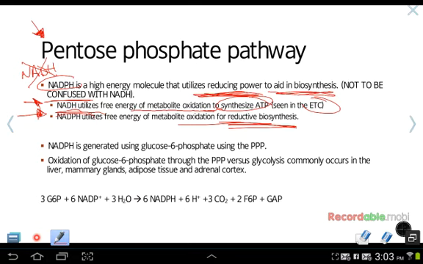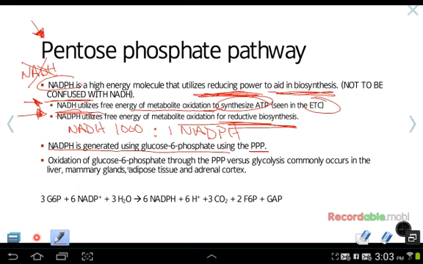And we can see the cell keeps the NADH ratio, I believe, at about 1,000 times that of the NADPH ratio. So NADPH is generated using glucose 6-phosphate through the PPP, or the pentose phosphate pathway.